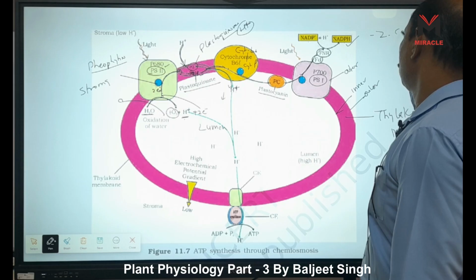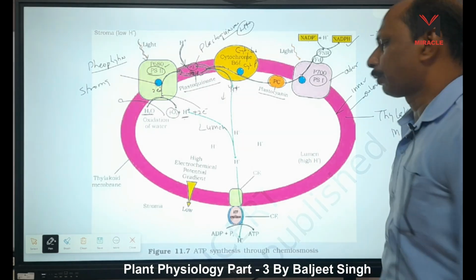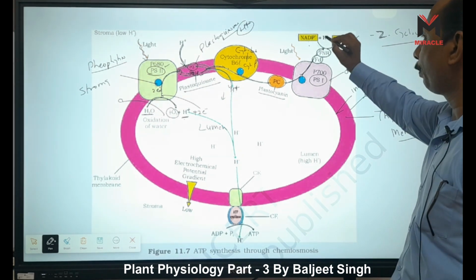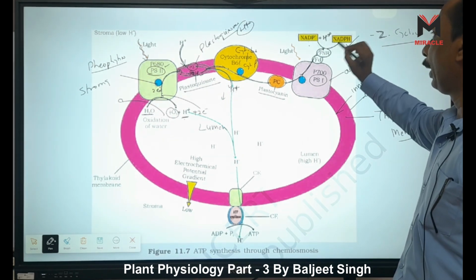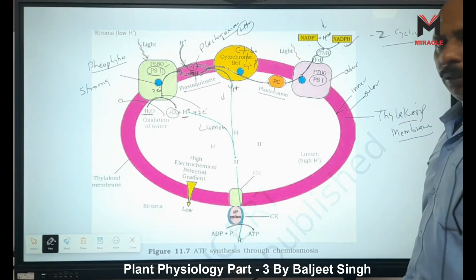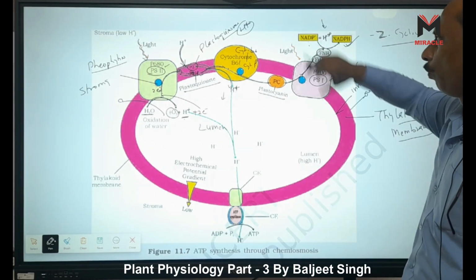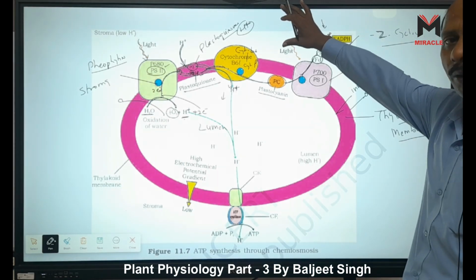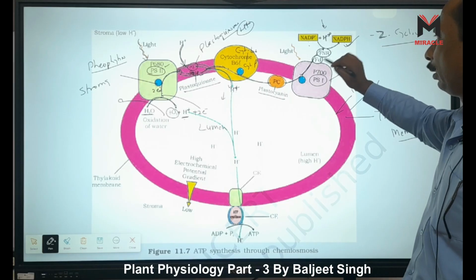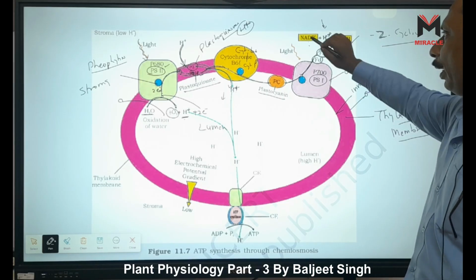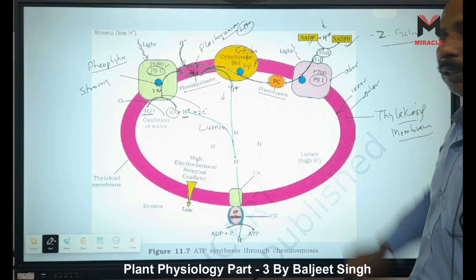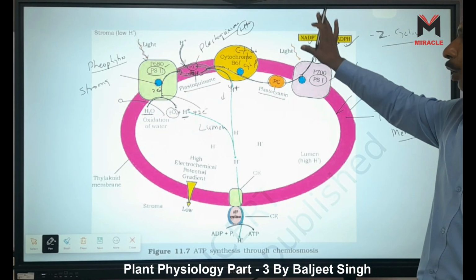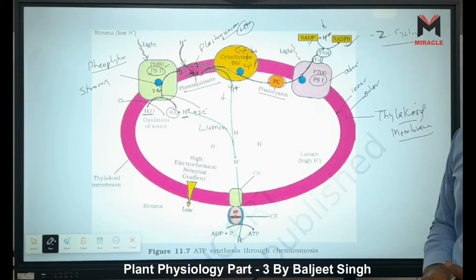with cyclic photophosphorylation. NADP takes H plus, and this H plus comes from the stroma. So that means it also removes one hydrogen atom from the stroma. This PS I is for the reduction. It is called the reduction state. NADPH is reduced by using 2 hydrogen from the stroma, right?